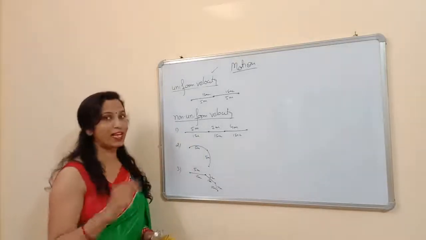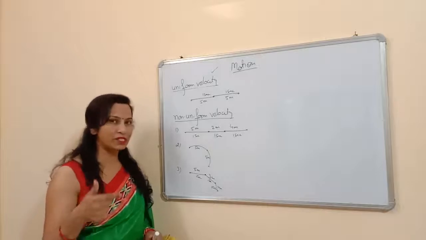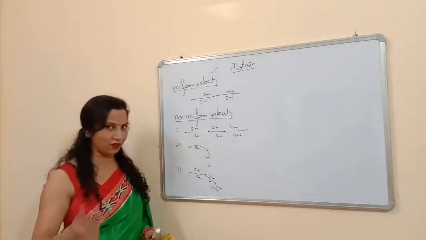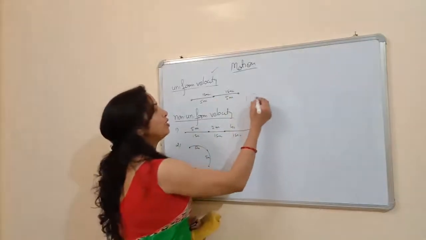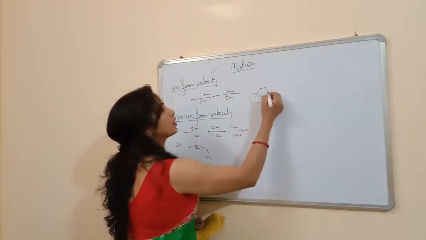After velocity, I will explain by which symbols we represent the initial and the final velocity. Suppose the body is moving. Suppose you are on a bicycle. This is your bicycle.